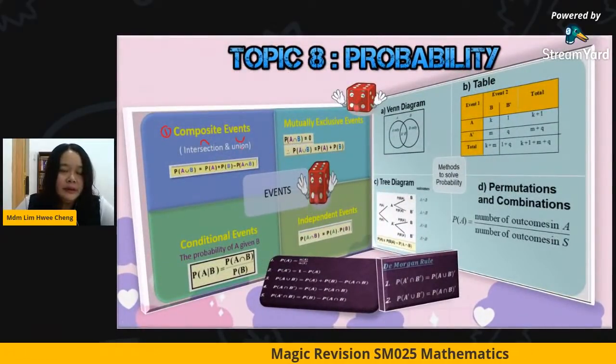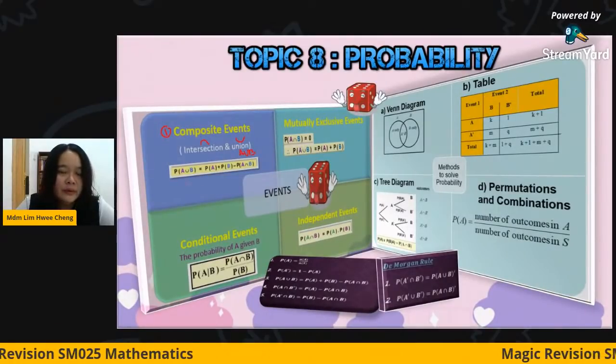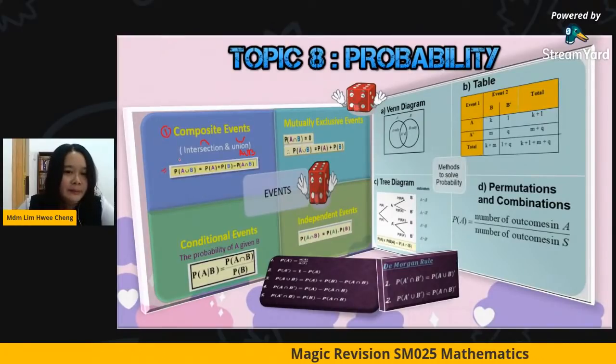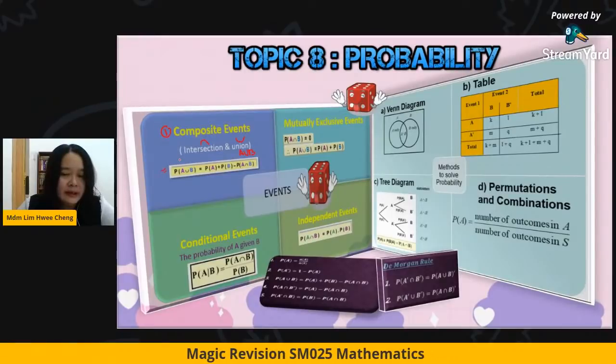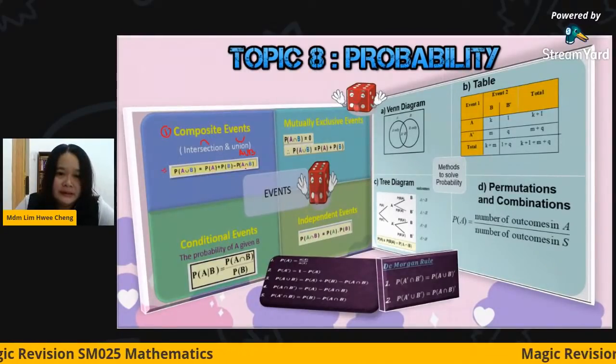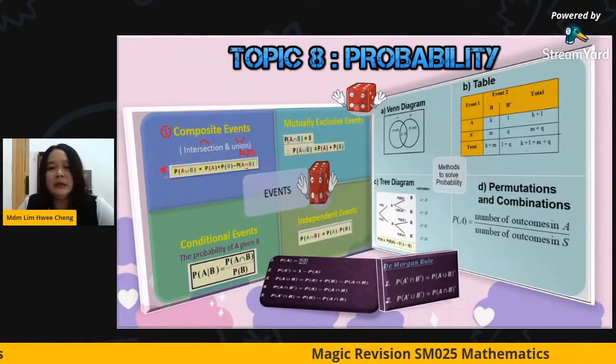Okay, so for the union part, you have to know how to find A union B. Normally we use this formula: P(A union B) equals P(A) plus P(B) minus P(A intersect B). So this is the very common formula that you use.